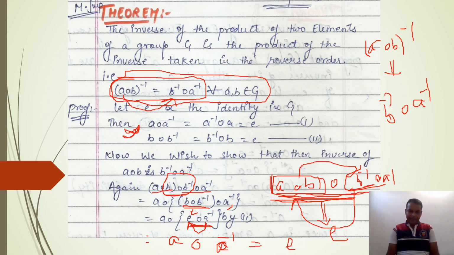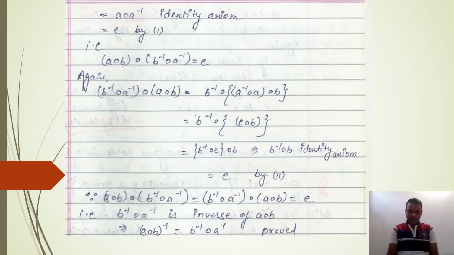So here we have proven that the product of these two compositions, A of B and B inverse of A inverse, is equal to identity. It means we can say that the inverse of this part is this, or the inverse of this part is this. So I can say that the inverse of A of B is equal to B inverse of A inverse. Yes, this was the result which I have written in the previous slide.